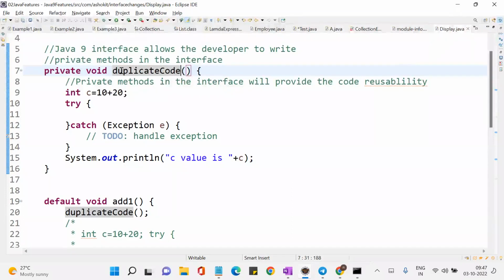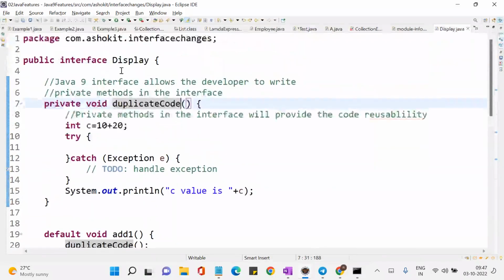No. That means anything called private, the accessibility is within the limit only. If it is a class, within the class you can access it. So I wanted to get the reusability. Am I able to get the reusability by writing a private method? Yes. But this duplicate code, can anyone override it?